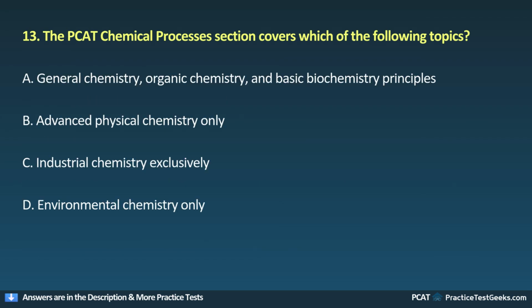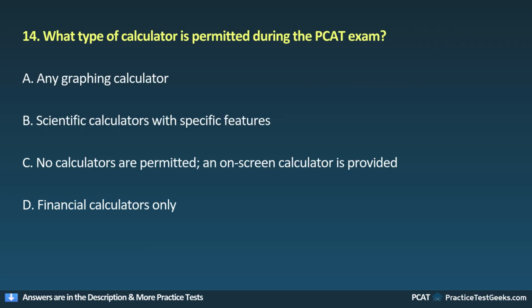13. The PCAT chemical processes section covers which of the following topics? A. General chemistry, organic chemistry, and basic biochemistry principles. B. Advanced physical chemistry only. C. Industrial chemistry exclusively. D. Environmental chemistry only.